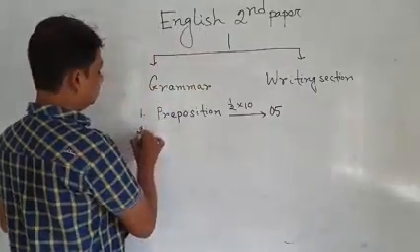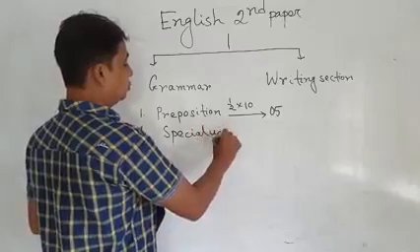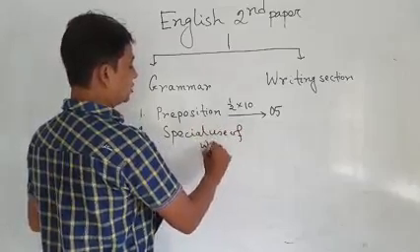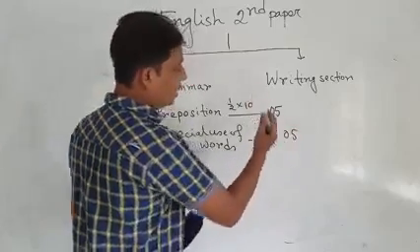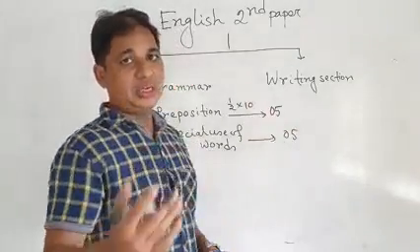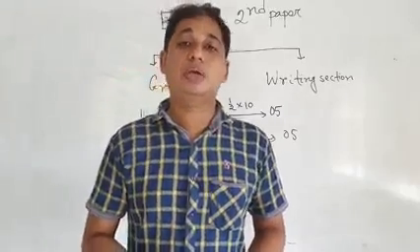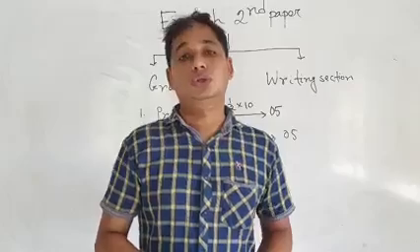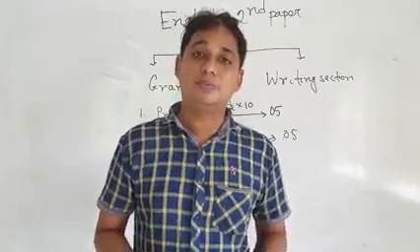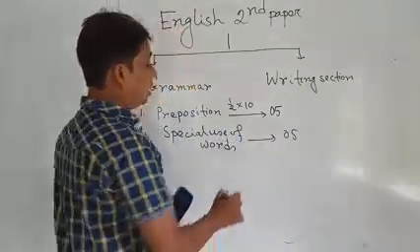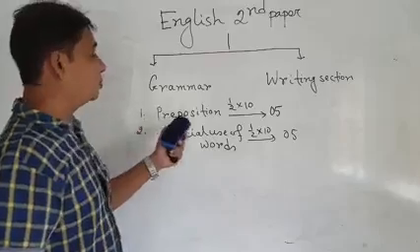Second, a special use of words, in the same category. 10 questions are given, you should answer all 10 questions, and you will get 5 marks. Half into 10, 5. Number 1, preposition.